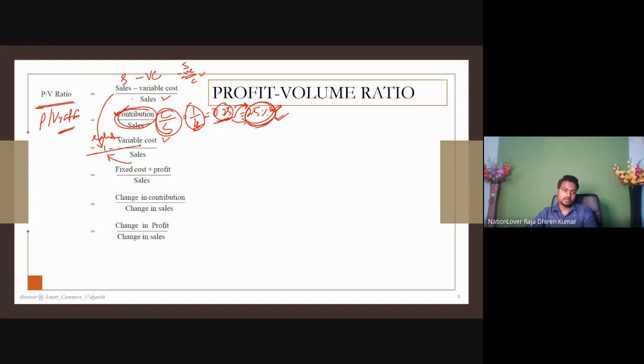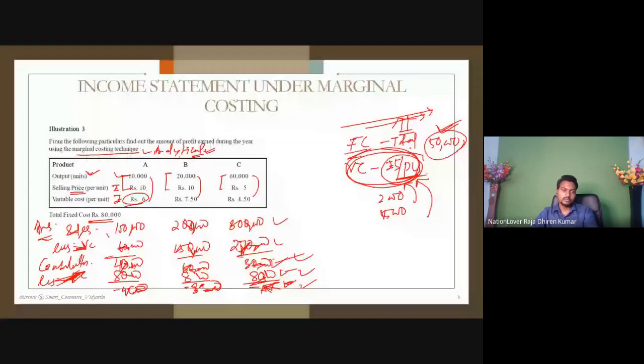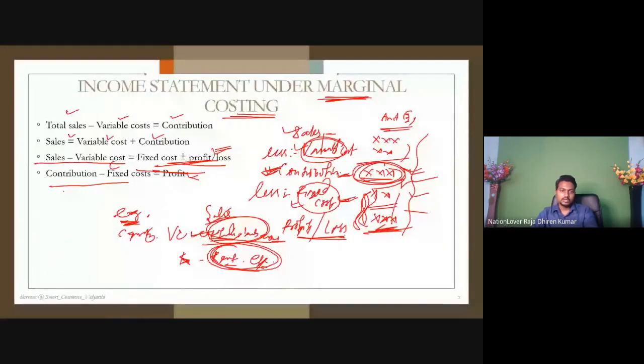Sales less variable cost is contribution. So what is another formula of contribution?